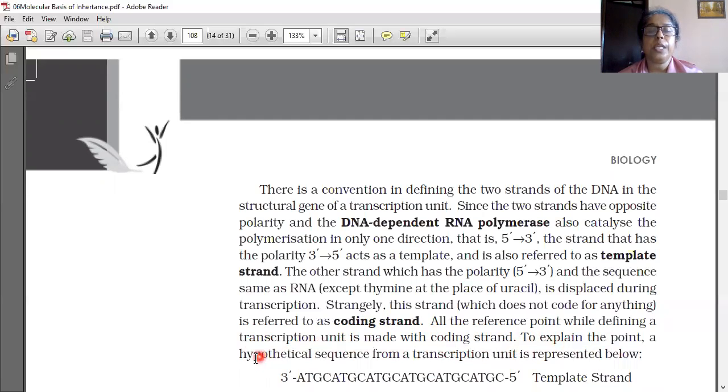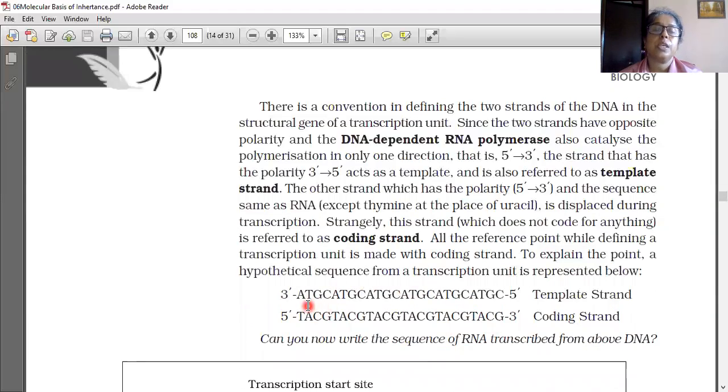To explain the point, a hypothetical sequence is also given. See that template strand. These template strand and coding strand are the strands of DNA only. RNA is not formed yet. Complementary pairs are thymine to adenine, guanine to cytosine, CG, AT. This one understood? Both of them are the strands of DNA only, not of RNA. So can you now write the sequence of RNA transcribed from the above DNA?